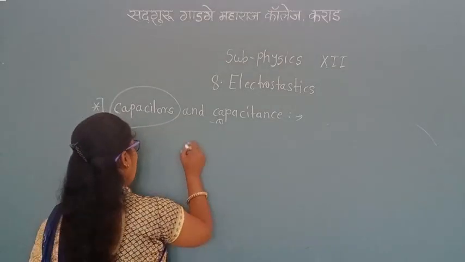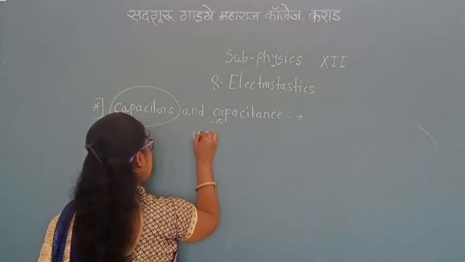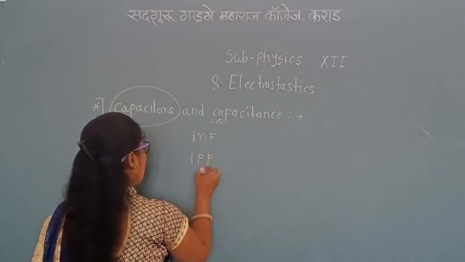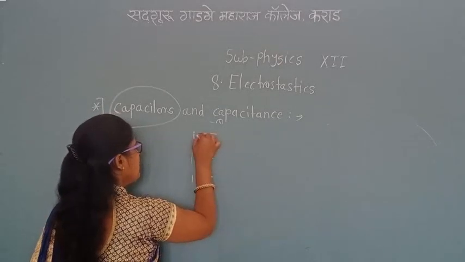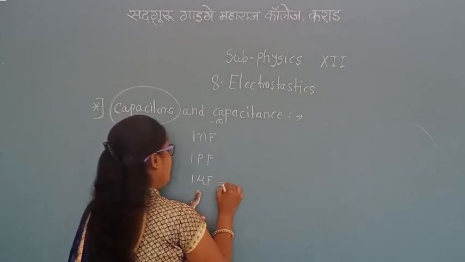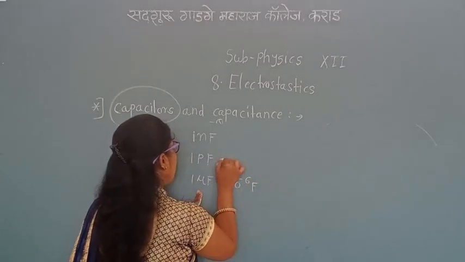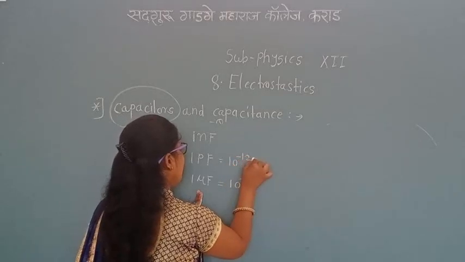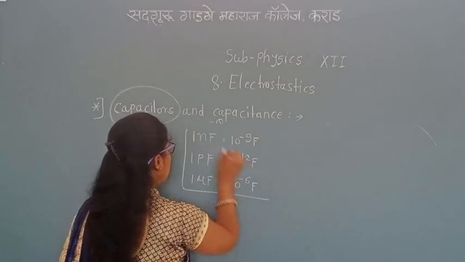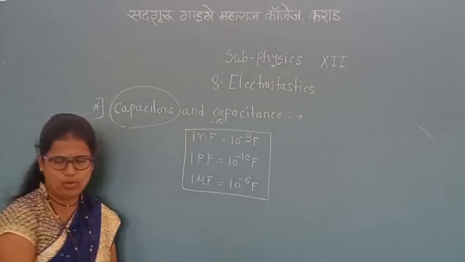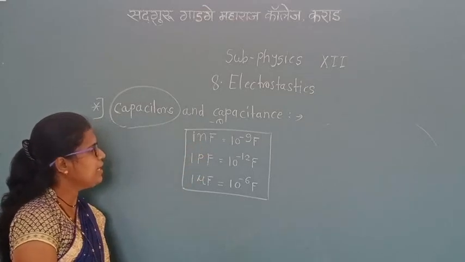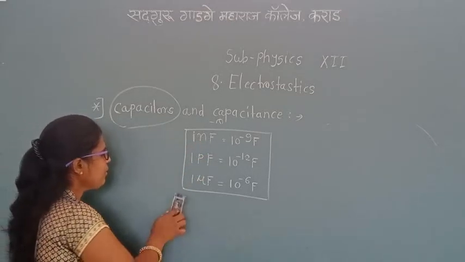The SI unit of capacitance is the Farad. Other units are the nanofarad, picofarad and microfarad. 1 microfarad is equal to 10 raised to minus 6 Farad, 1 picofarad is equal to 10 raised to minus 12 Farad, and 1 nanofarad is equal to 10 raised to minus 9 Farad. These are the conversions of micro, nano and pico to Farad, and we can use these units for capacitance.